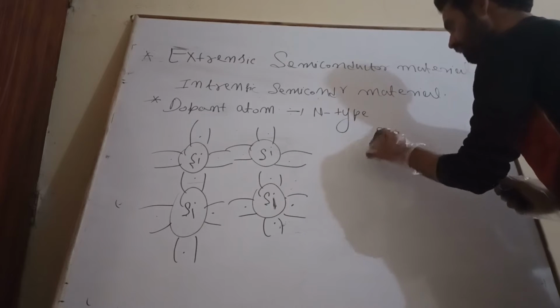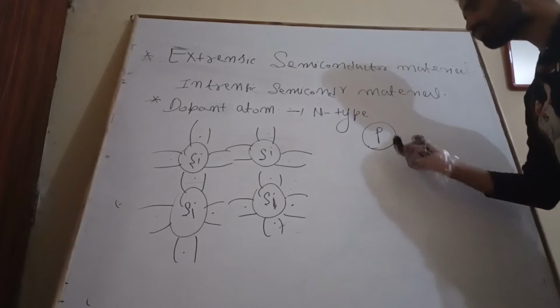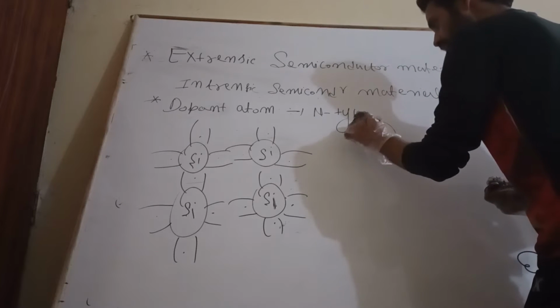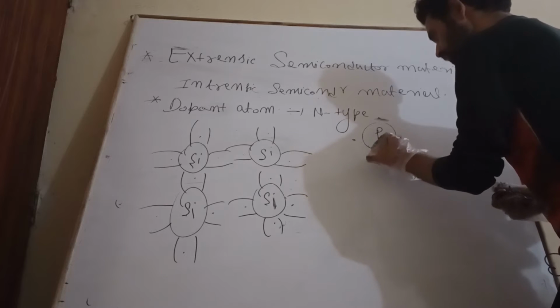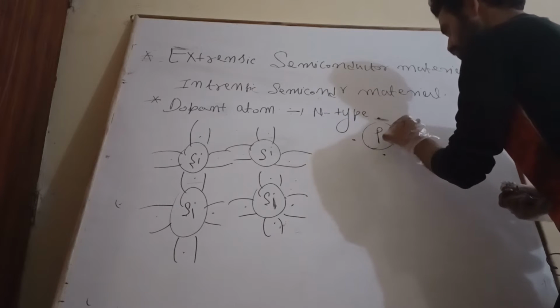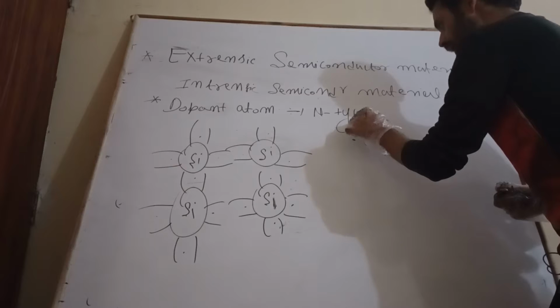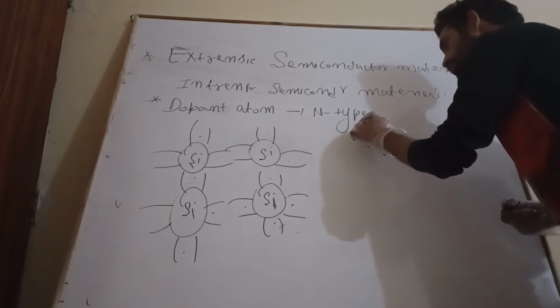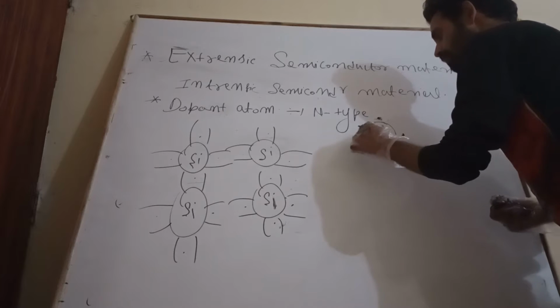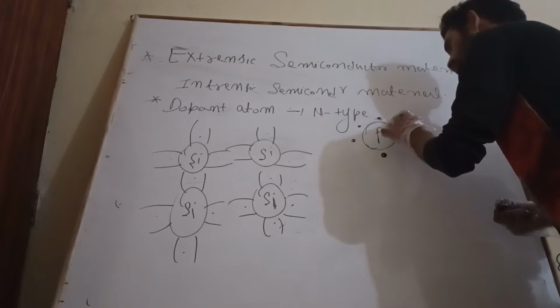Fifth group element is like phosphorus. Yes, this is my fifth group element, and this phosphorus atom, this is my fifth group element. Okay, so phosphorus atom has 5 electrons in its outermost shell. How many electrons are there? 5. For what? For phosphorus.